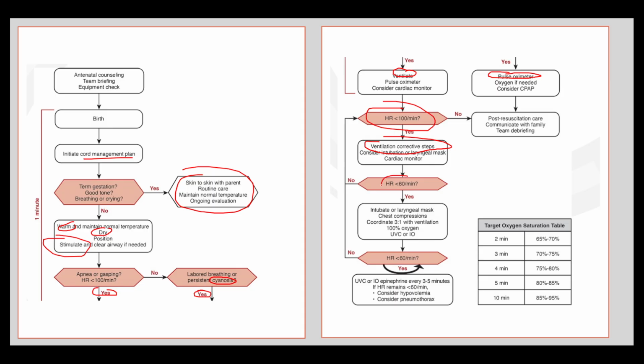If the heart rate drops or is really low, under 60, then you can initiate chest compressions, as we mentioned, with 100% oxygen. And the very last step, if it's refractory to CPR and 100% oxygen, is epinephrine. Okay, and then here are some different SpO2 targets for different ages as they age.